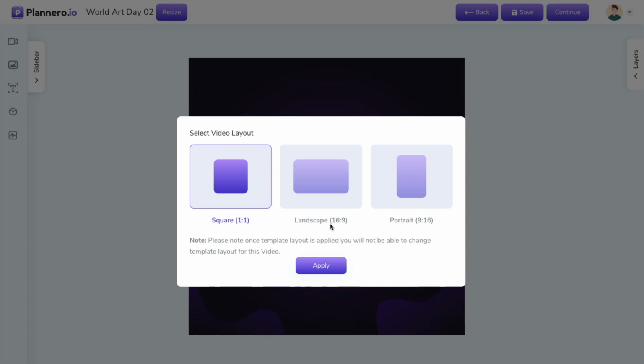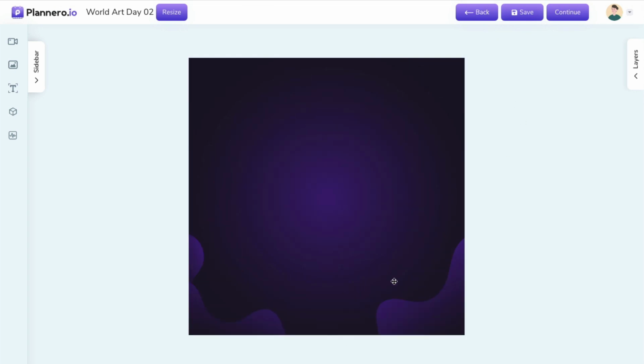We can customize this if we want. So we want a square, do we want landscape, do we want portrait? Well, I'm going to leave it as square. I'm going to apply that. And then if we wanted to change anything, we can actually go in and make changes to this.